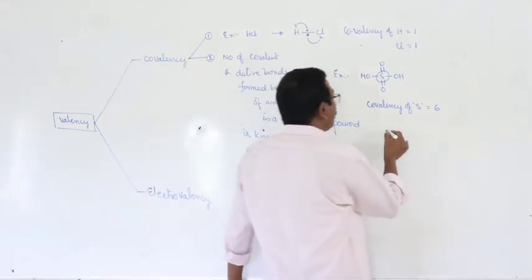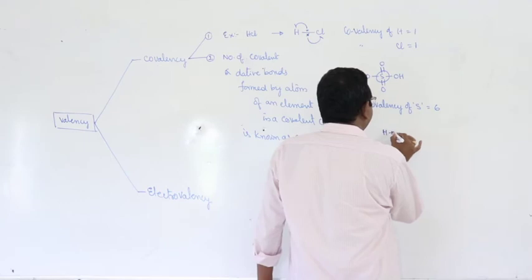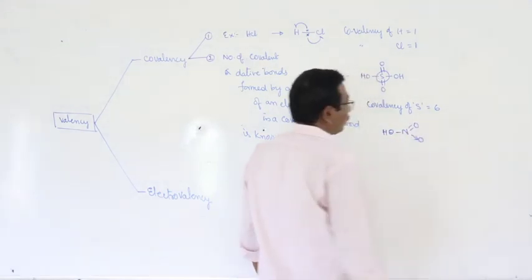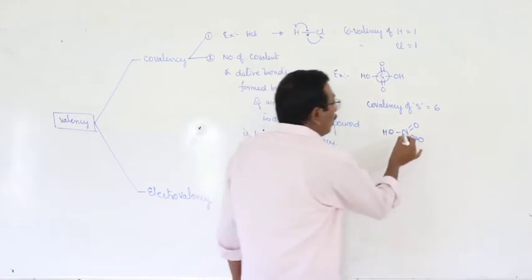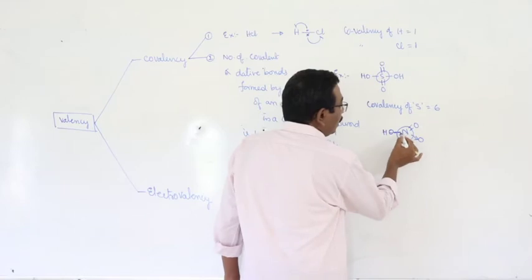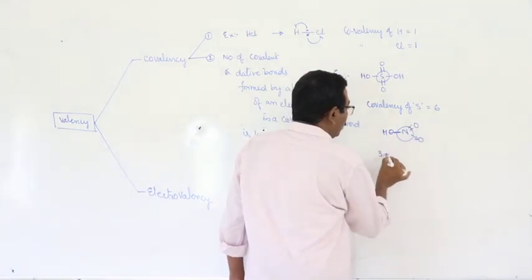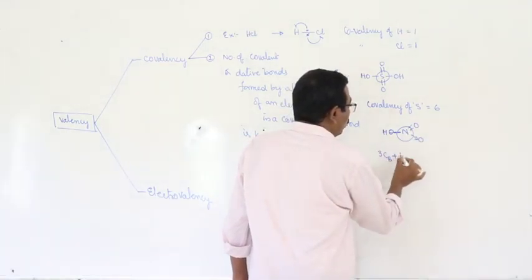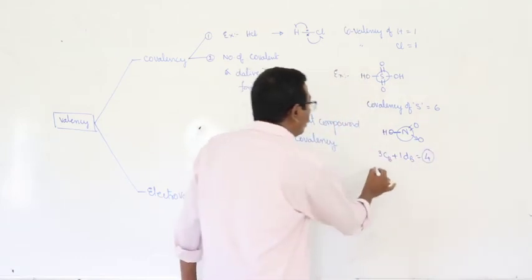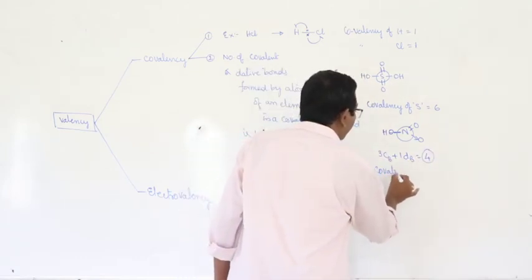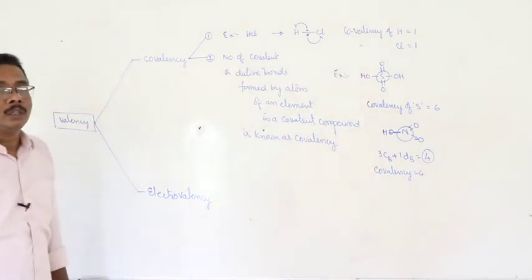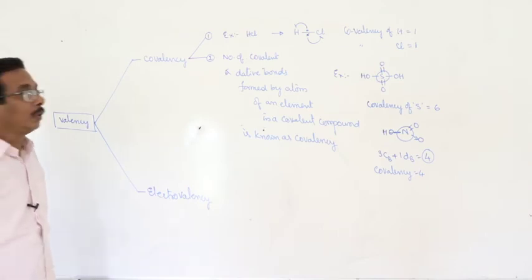And next one, HNO3, nitric acid. What is the covalency of nitrogen in nitric acid? 1, 2, 3: 3 covalent bonds plus 1 dative bond. Total covalency is equal to 4.